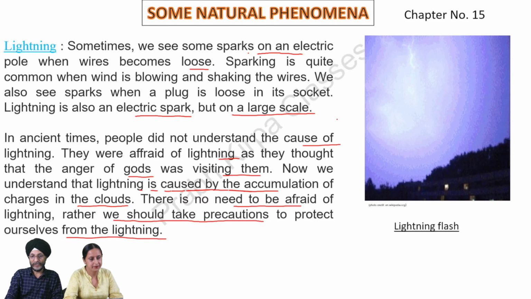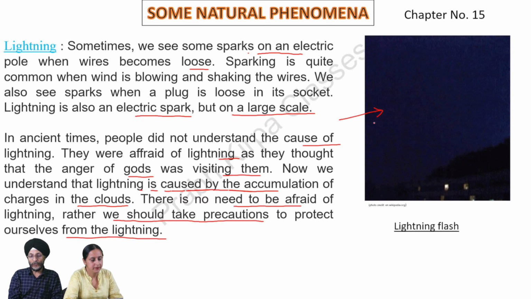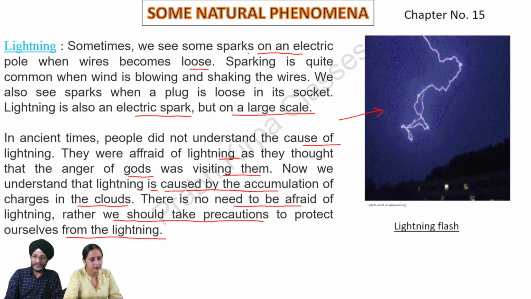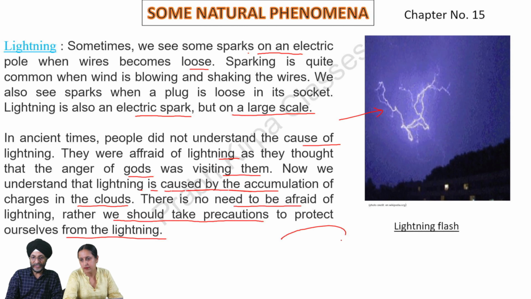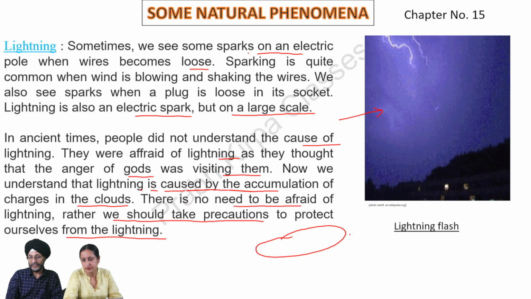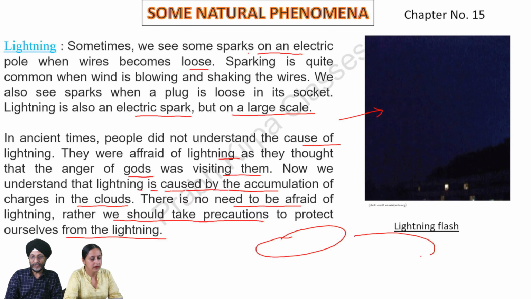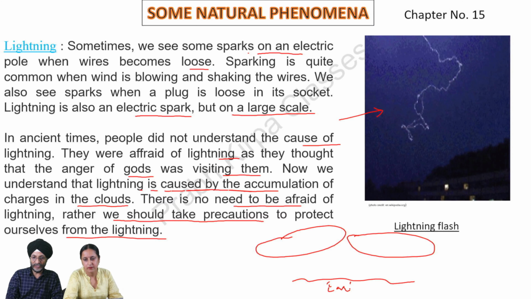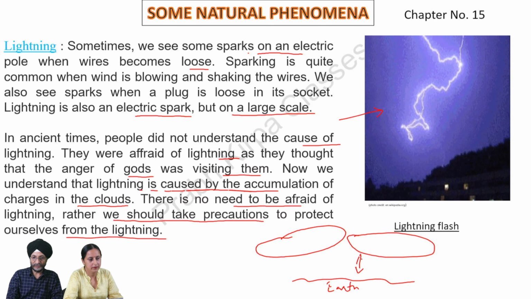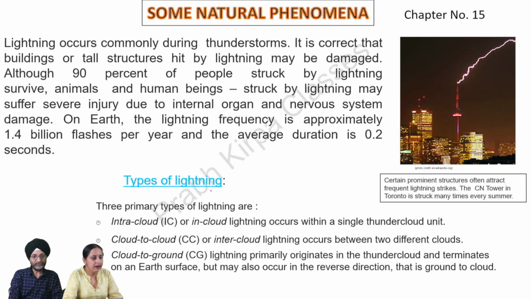Such type of lightning flash is often seen by us in the skies when there is thunderstorm. Such type of lightning can take place within a single thundercloud unit, or it can take place between different clouds. It can also take place between the clouds and the earth. Lightning occurs commonly during thunderstorms.